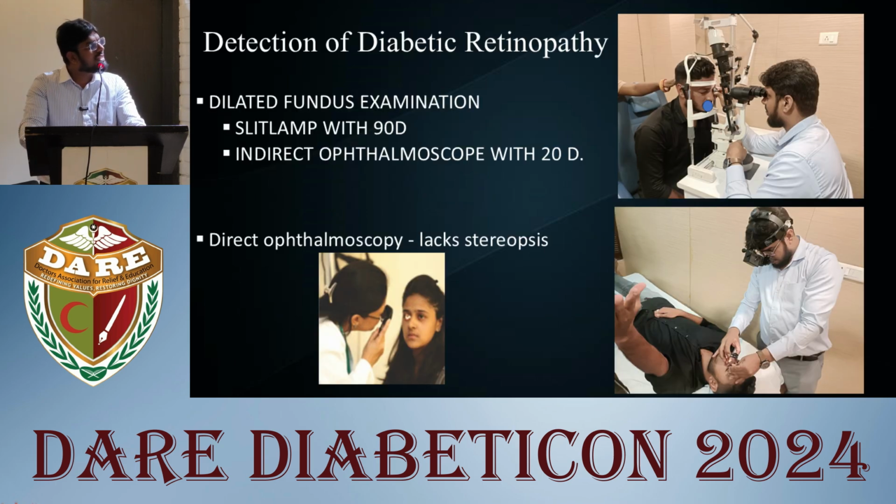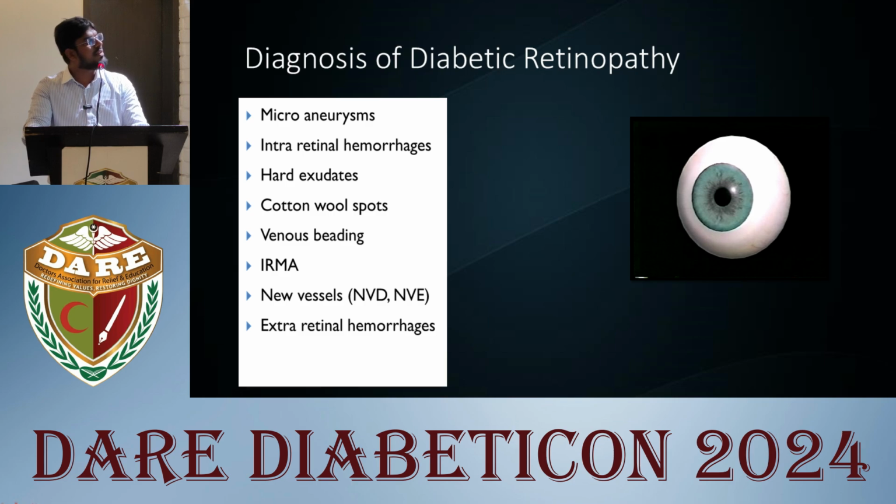The gold standard for detection of diabetic retinopathy is the dilated fundus evaluation, which is done with slit lamp 90D examination or indirect ophthalmoscopy 20D. Direct ophthalmoscope can also be used to diagnose, but it lacks stereopsis. The progression of diabetic retinopathy is from the mild or undiagnosed stage to a proliferative stage. This needs a careful fundus evaluation to look for signs of microaneurysms, intraretinal hemorrhages, hard exudates, cotton wool spots, venous beading, IRMA, new vessels, etc.